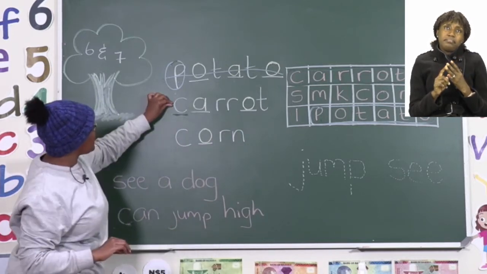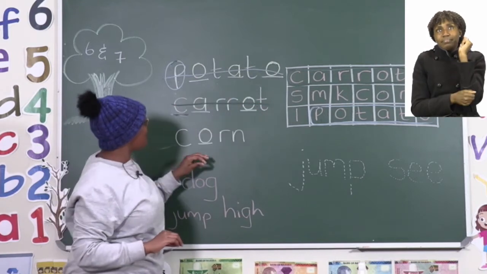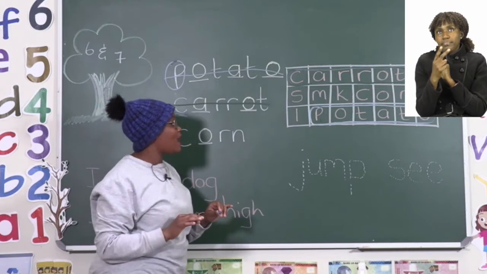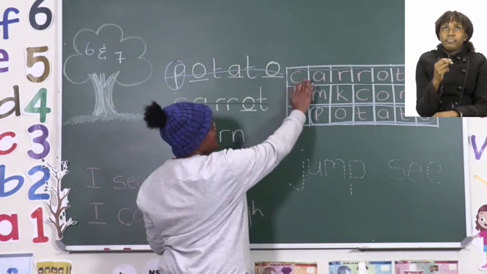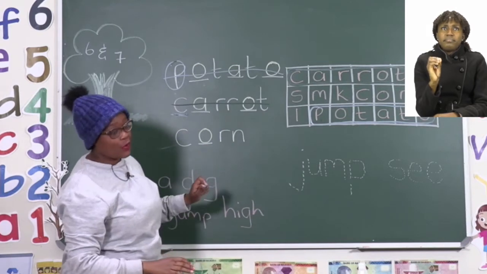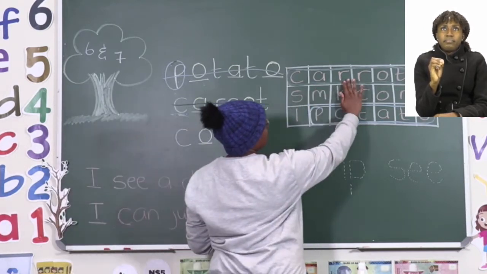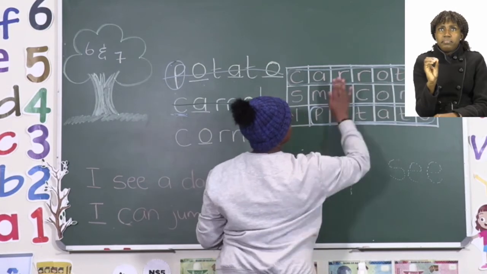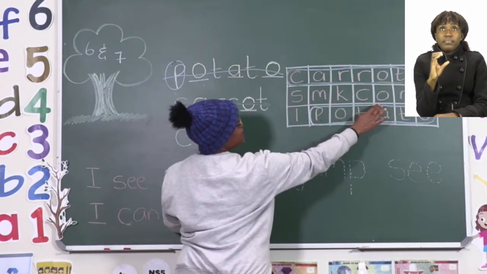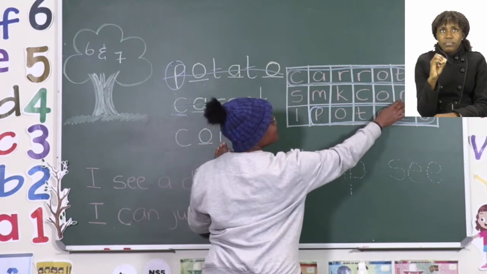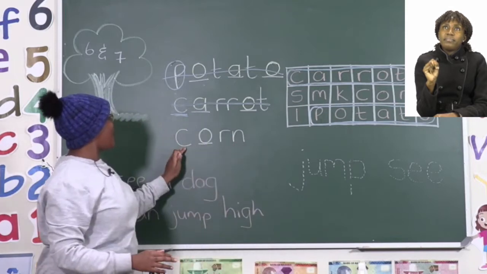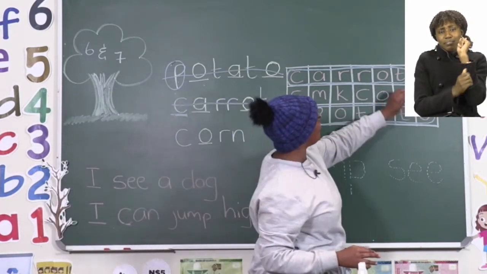The last one that we're going to do together today is the word corn. Now again, we're going to start by going across. There's a C here, but there is no O, so I have to move on. There's nothing so far. There's no C. There's one, and there's an O this side, and an R, and an N. So we have found the word corn.